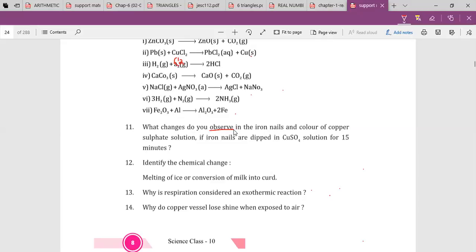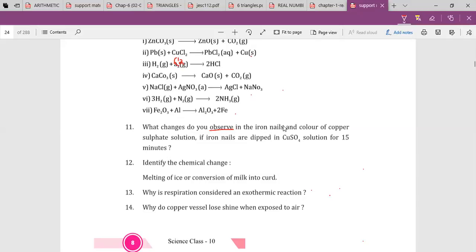Yes, ma'am. What happens to iron nails? The surface of the iron nails will be coated with copper. Yes, right. The surface of the iron nail is coated with copper, and copper sulfate solution color changes from blue to green due to formation of iron sulfate. Yes, ma'am.